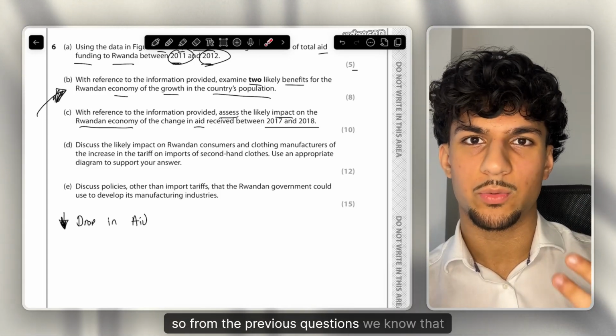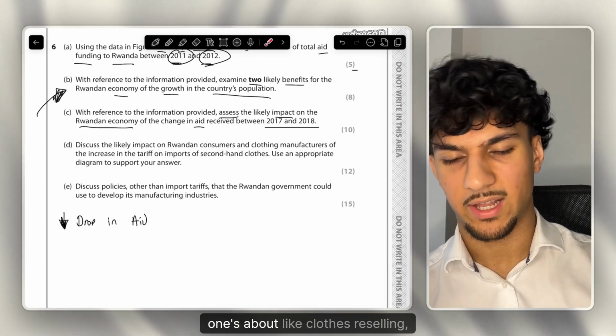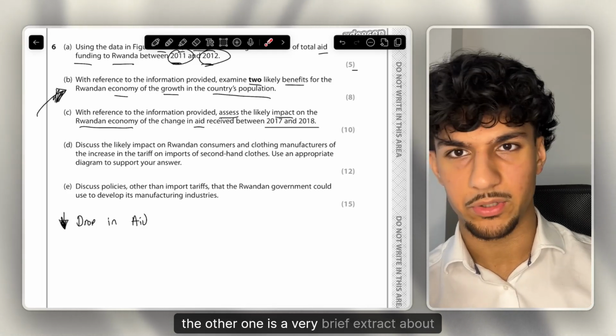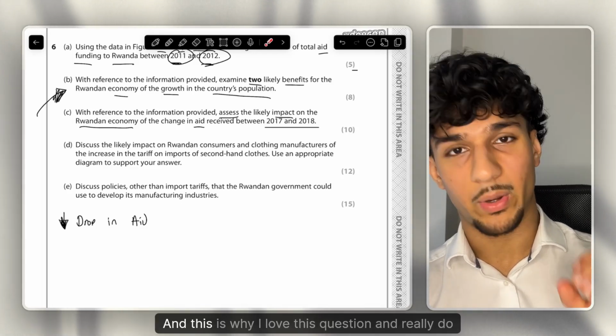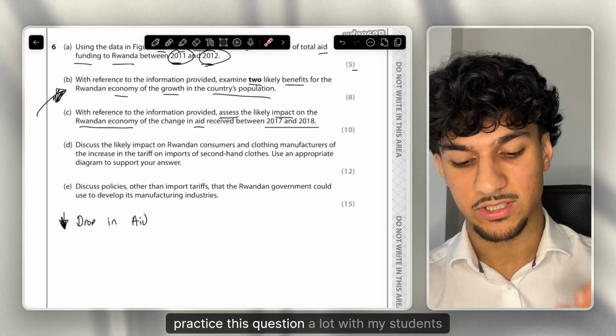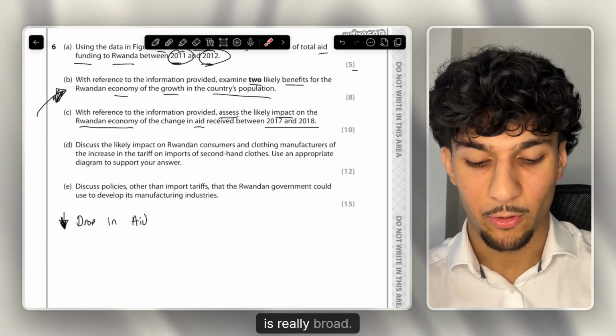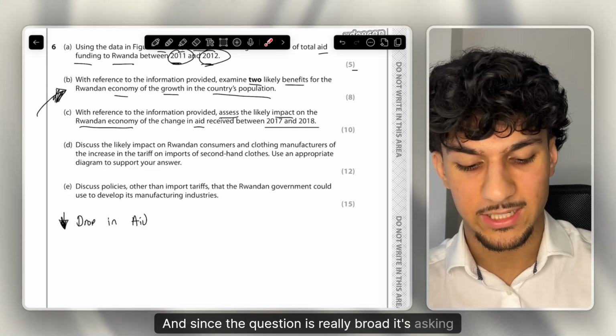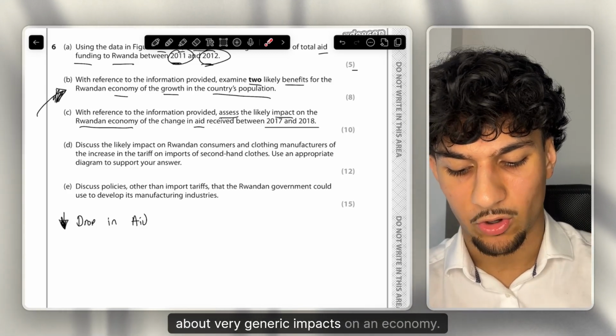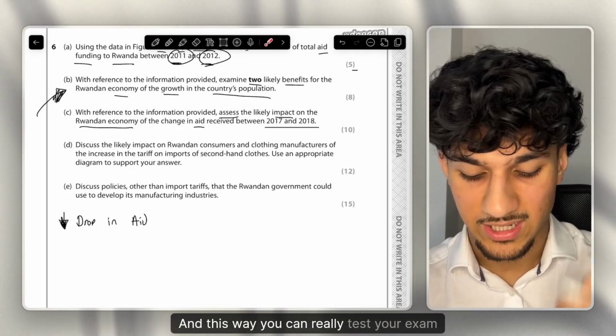So from the previous questions, we know that extracts are not great here. One's about clothes reselling, the other one is a very brief extract about development. And this is why I love this question and really do practice this question a lot with my students, since it's quite a simple concept, but the question is really broad. And since the question is really broad, it's asking about very generic impacts on an economy. And this is where you can really test your exam technique.